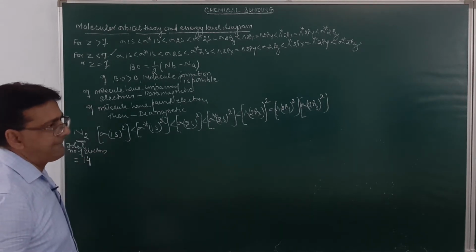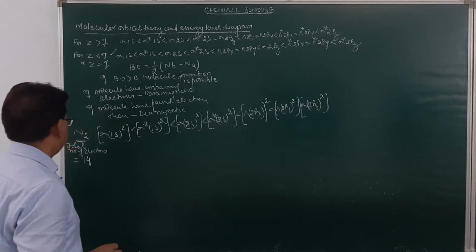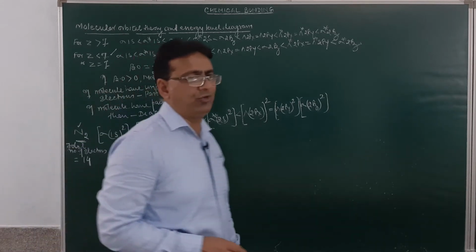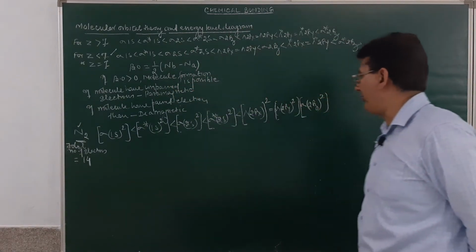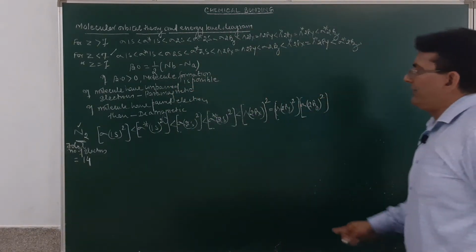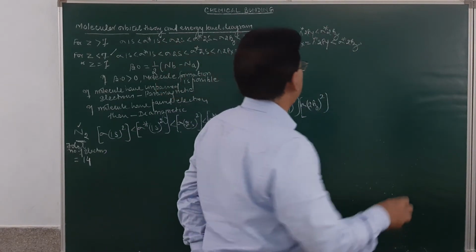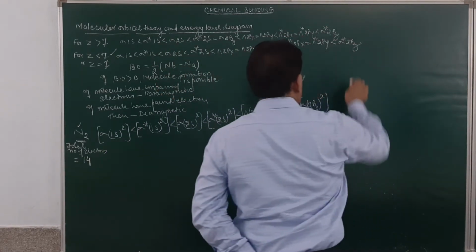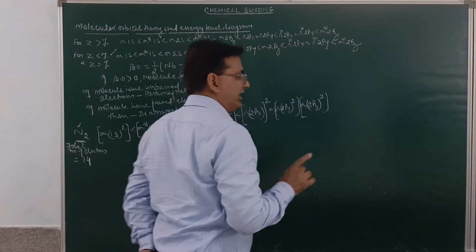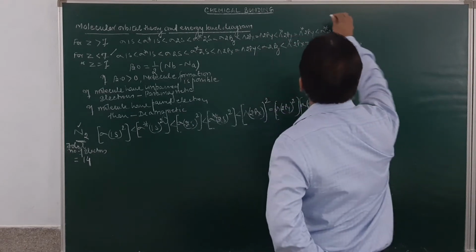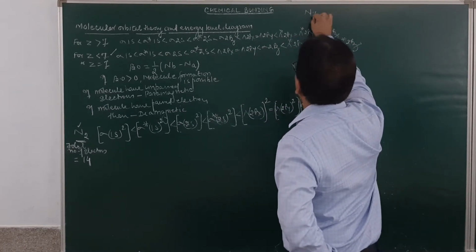Is it clear? Now, if I ask you to make the energy level diagram for this one, how will I make it? There will be 2 nitrogen atoms. Nitrogen, atomic number is 7. Just see over here, nitrogen atomic number is 7.